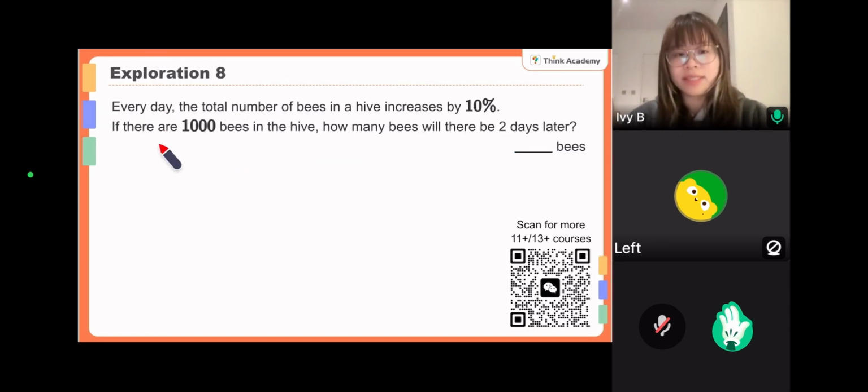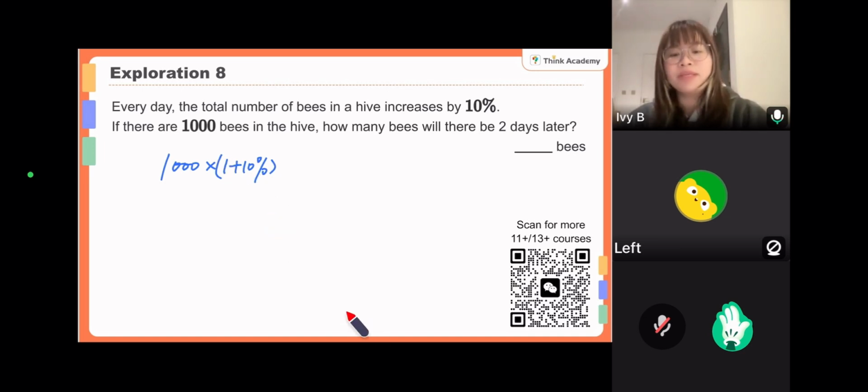Finally, the last question. Every day, the total number of bees in the hive increases by 10%, and there are 1,000 bees in the hive. How many bees will there be 2 days later? Well, some students just do it as 1,000 times 1 plus 10% and done. Is that correct? No. First of all, you need to find out day 1. After 1 day, you can do it in this way.